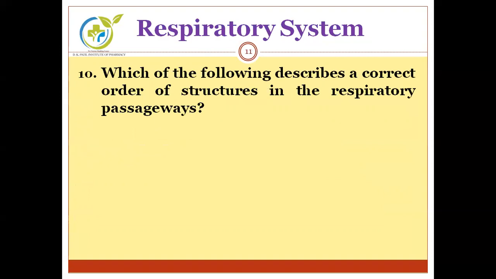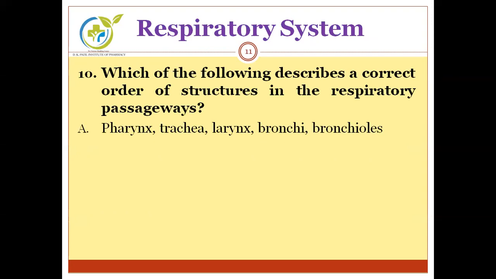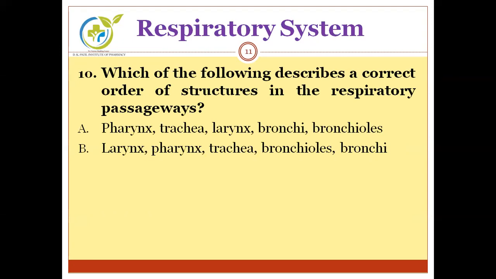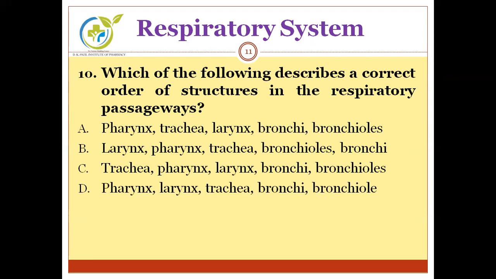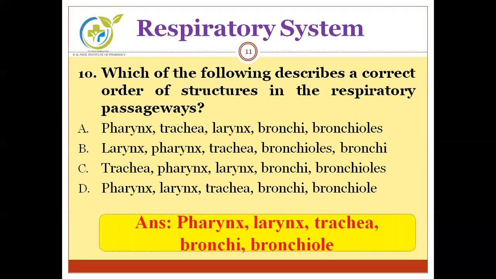Moving to the next question. Which of the following describes a correct order of structures in the respiratory passageway? Options are A, pharynx, trachea, larynx, bronchi, bronchioles. B, larynx, pharynx, trachea, bronchioles, bronchi. C, trachea, pharynx, larynx, bronchi, bronchioles. And D, pharynx, larynx, trachea, bronchi, and bronchioles. You have to find out the correct order in anatomical way. And the correct answer is pharynx, larynx, trachea, bronchi, and bronchioles. That is D option.